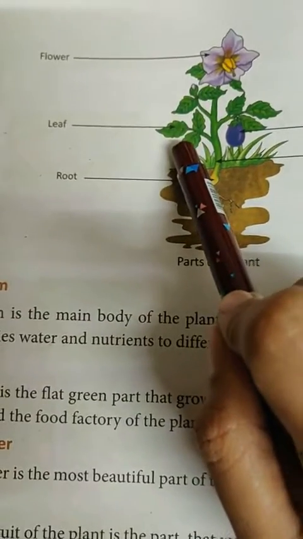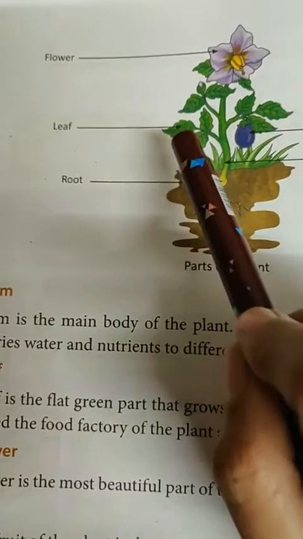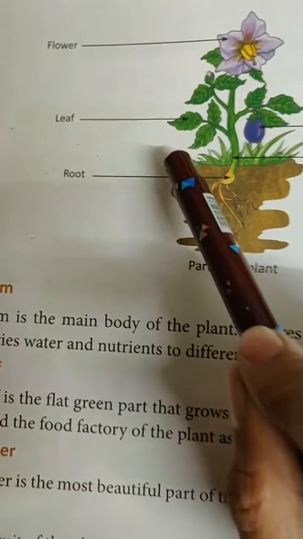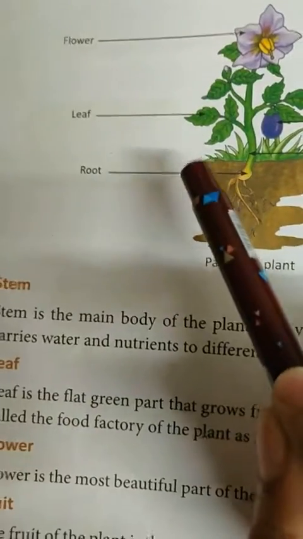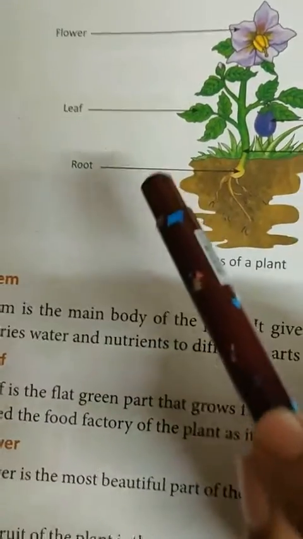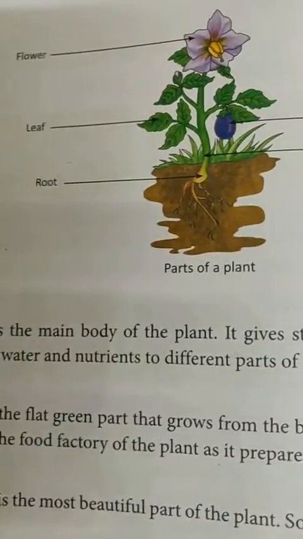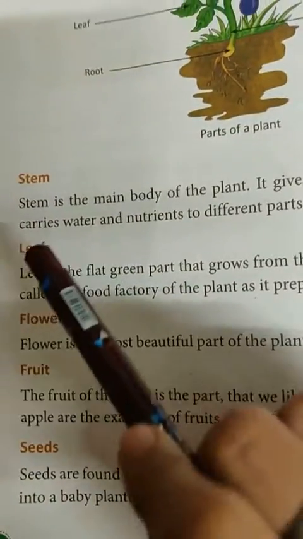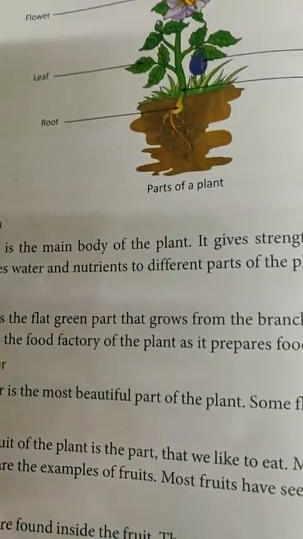Because it has a green pigment called chlorophyll, and with the help of chlorophyll, sunlight and carbon dioxide from the air, they prepare food, and this process is called the photosynthesis process, which you will learn in your higher classes. And that's why they are called the food factory, because they prepare the food.